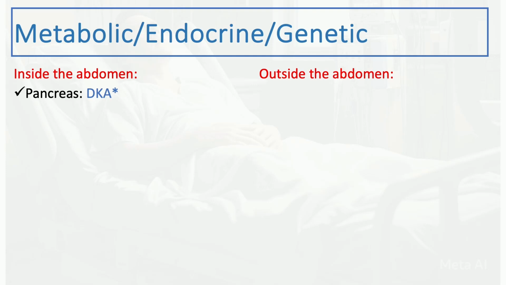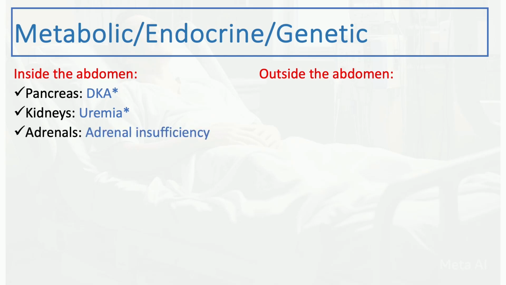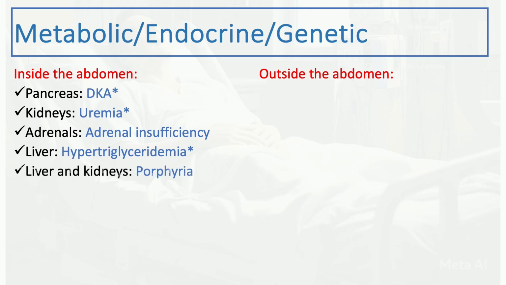So some of the common causes that you might encounter include DKA and uremia. Both are relatively common causes of abdominal pain, recurrent abdominal pain. With adrenal disease, adrenal insufficiency is an important cause. We're going to talk about that. Hypertriglyceridemia can cause acute pancreatitis, as we mentioned before in the previous video, but sometimes it can cause some abdominal discomfort independent of that. In the liver and kidneys, porphyria, a well-known cause of abdominal pain and GI symptoms in general, but not very common.